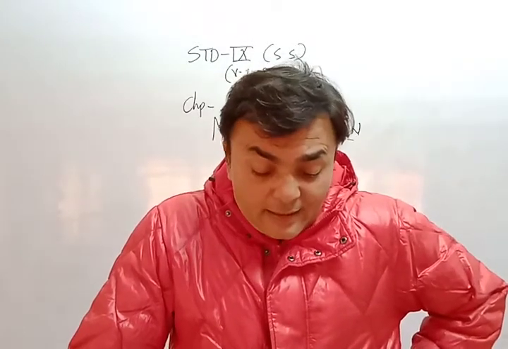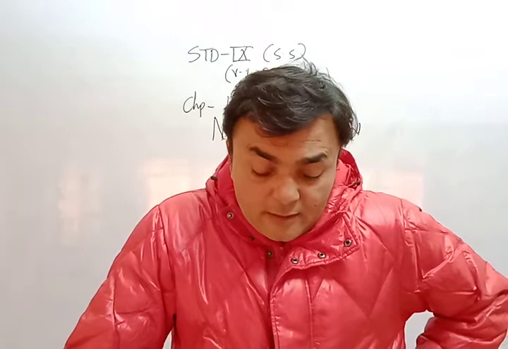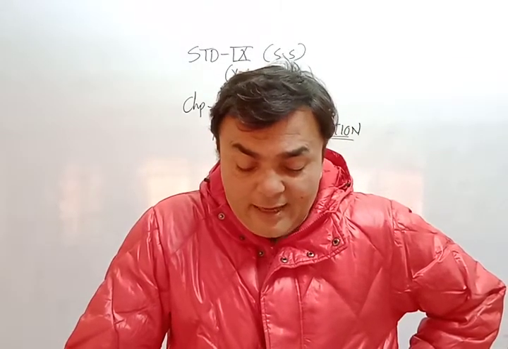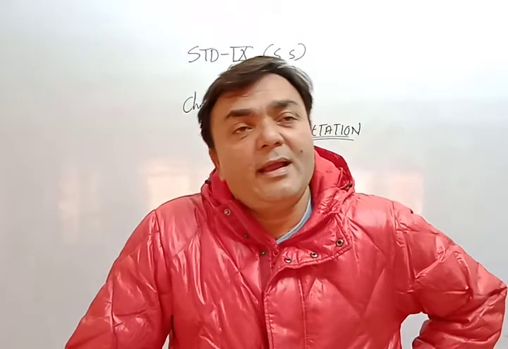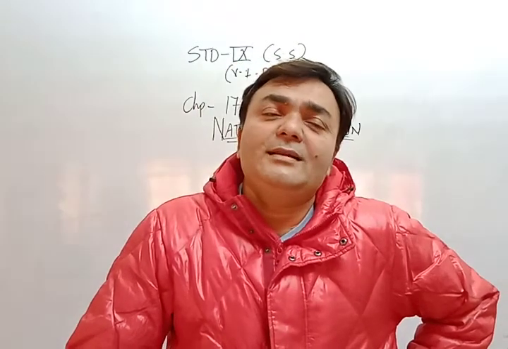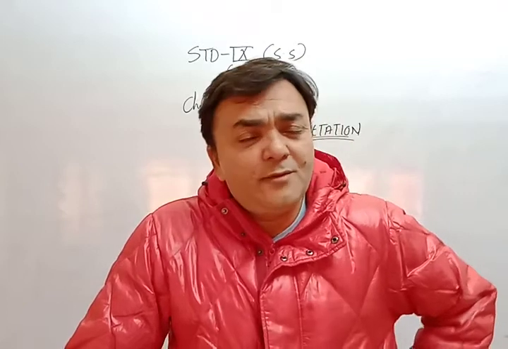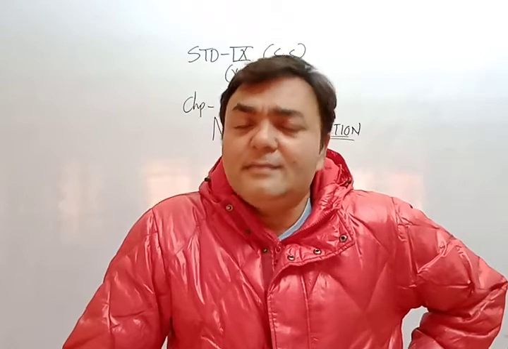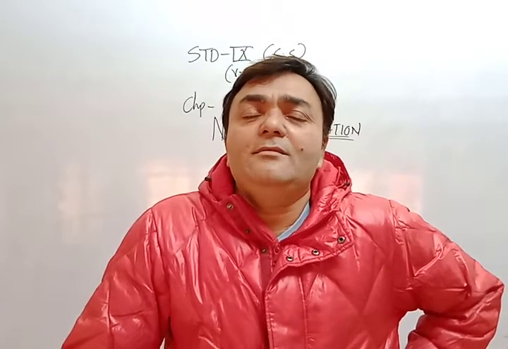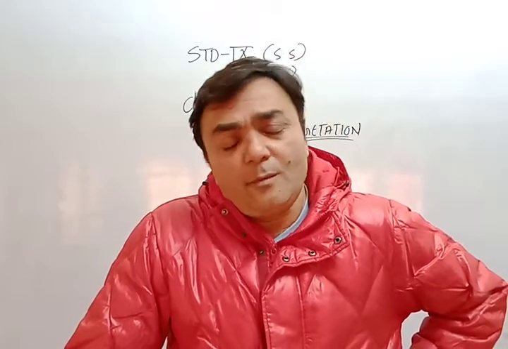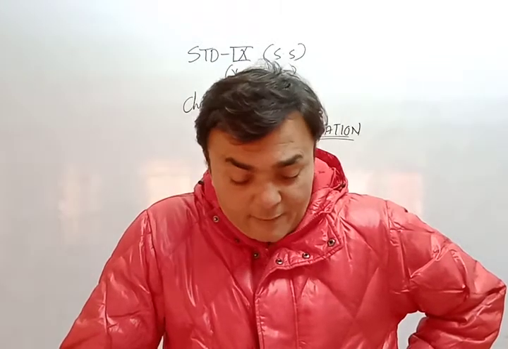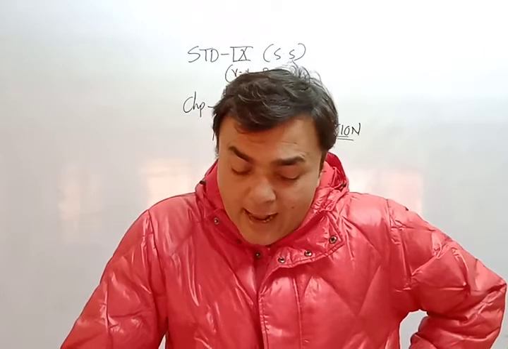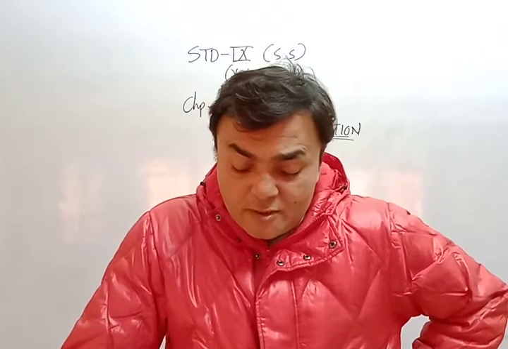Now what are the characteristics? A major characteristic of the trees here is that they shed their leaves for 6 to 8 weeks. You saw that in the evergreen forest, the trees didn't shed their leaves. Here the trees shed their leaves for 6 to 8 weeks during autumn. So here an autumn season is there. Every species has a different time to shed the leaves.